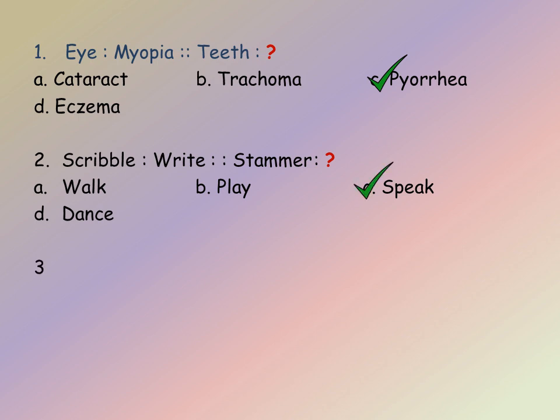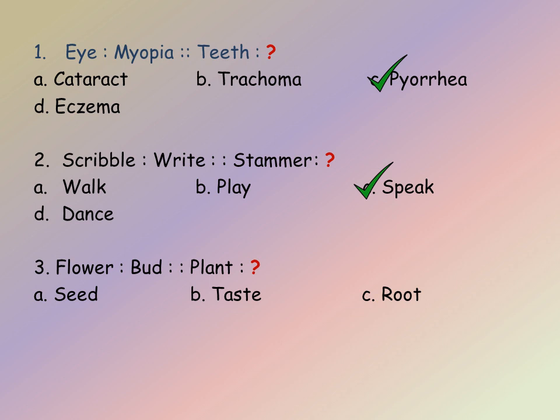Let us see the third question. Flower, bud, plant, we have to select here. So the first one originates from the second one. So this is the analogy here. Let us see the options. A. Seed, B. Taste, C. Root and D. Twig. As the flower originates from the bud, plant originates from the seed. So our answer is A.